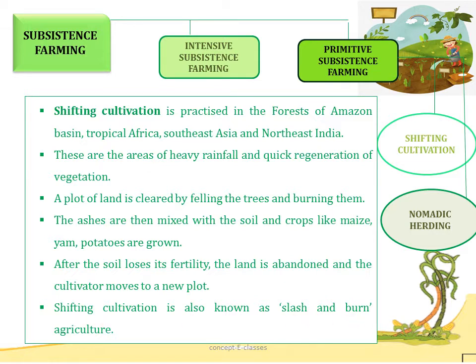Now, shifting cultivation is known by different names in different parts of the world. For example, in Northeast India it's called jhumming, in Mexico it's called milpa, in Brazil it's called roca. Like that, shifting cultivation has different names in different parts of the world.